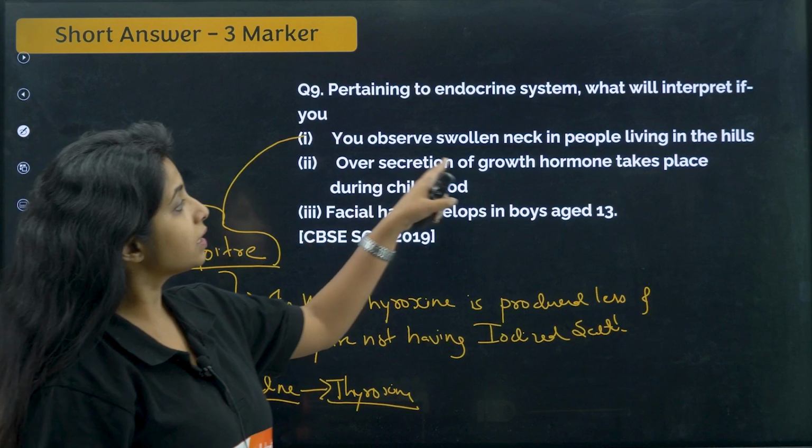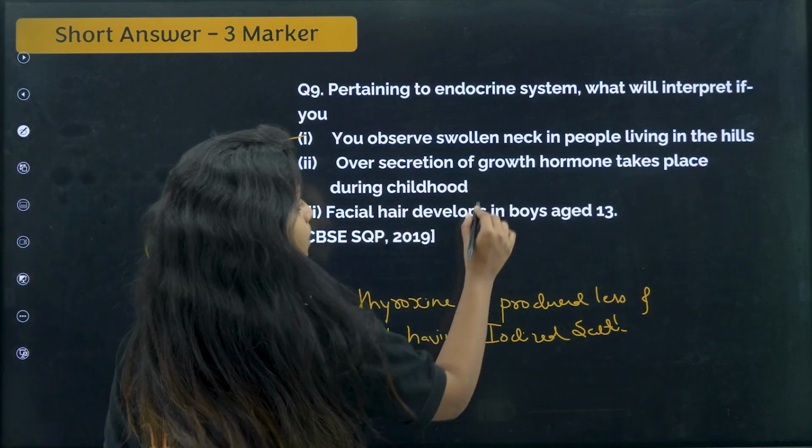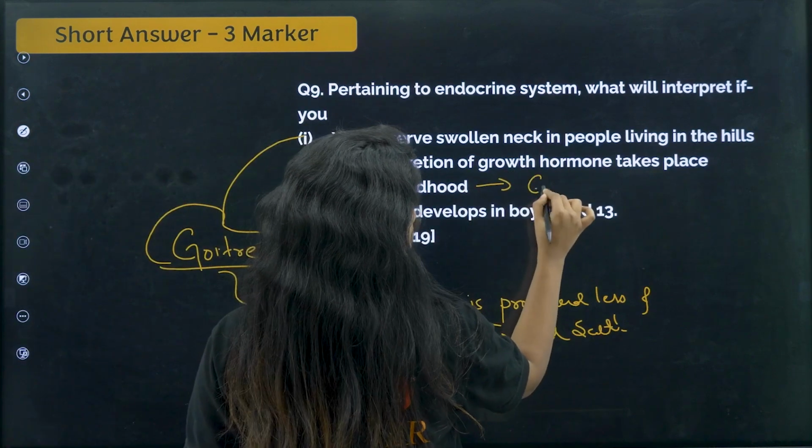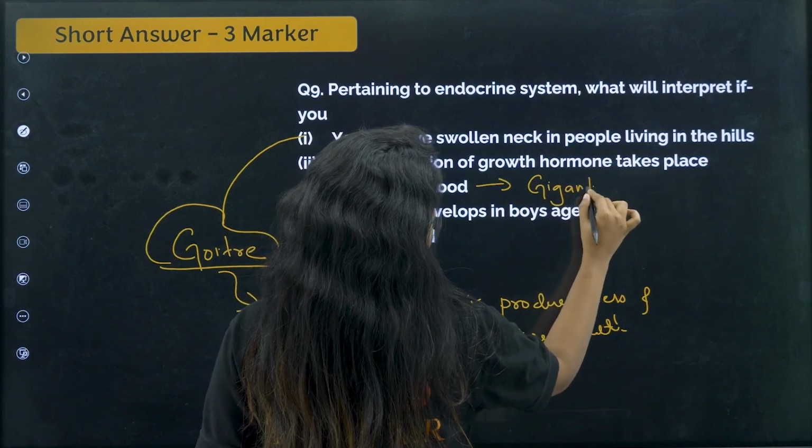Now over secretion of growth hormone takes place during childhood. If this is happening, that means the growth hormone is being formed in excess, that means that person has gigantism.